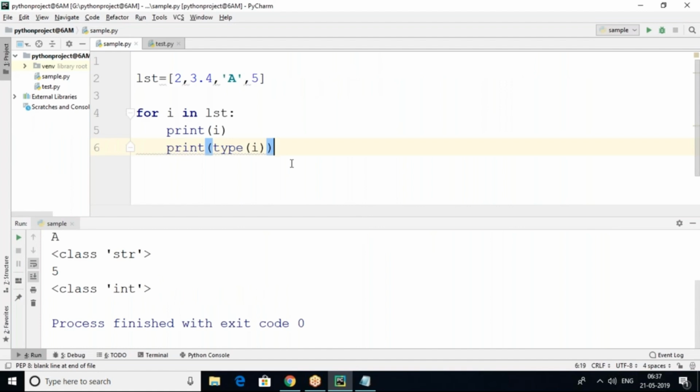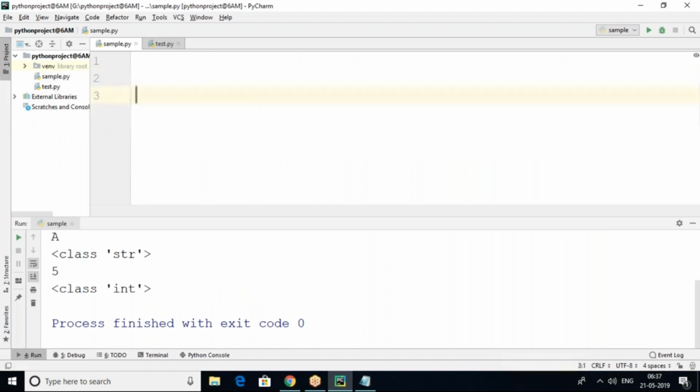are also possible. A nested loop, in the sense, is a loop which has one more loop within it. So for example, I have one list called num list, with 2, 3, 4. Now I have another list called char list, with A, B, then C.